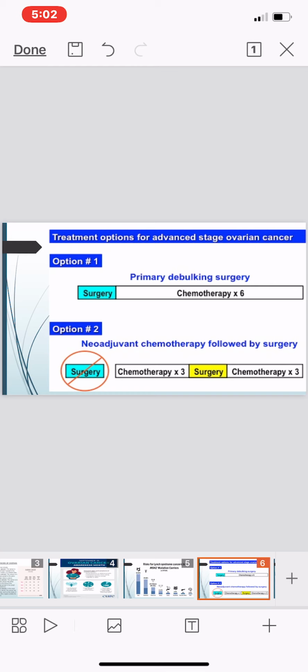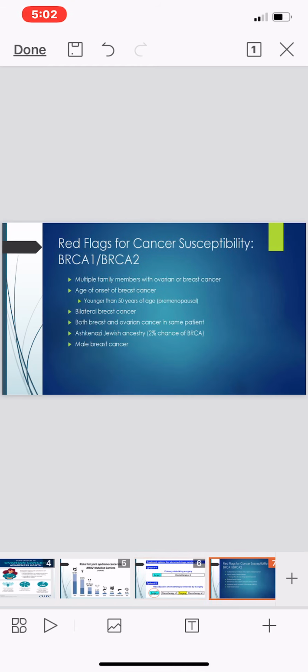So the first method is surgery followed by chemotherapy, and the second method is neoadjuvant chemotherapy followed by surgery. Here chemotherapy comes first, then surgery.